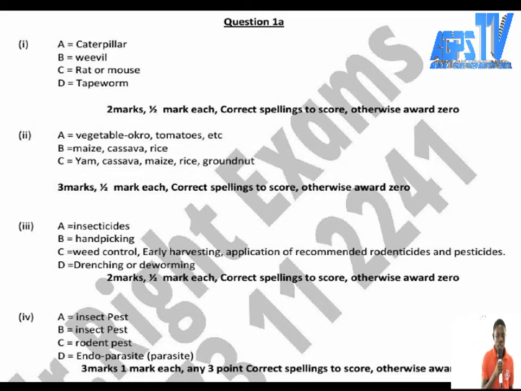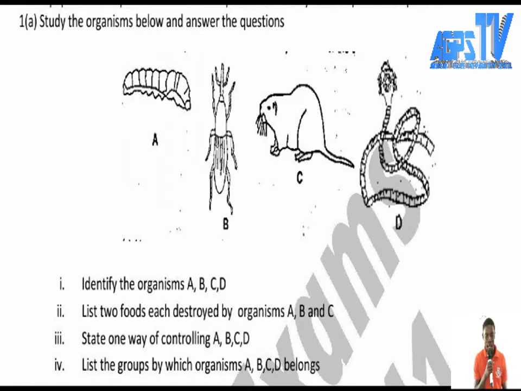The next one, let's just go to the question. State one way of controlling A, B, C, and D. How? You ask yourself this question: how can you control this? How can I control these organisms in my house? That will help you to get the insight for the answer.